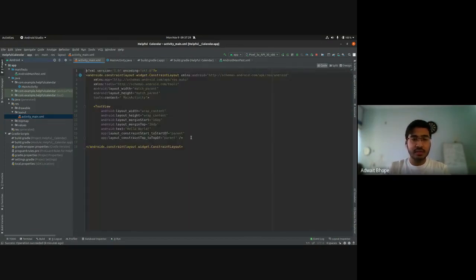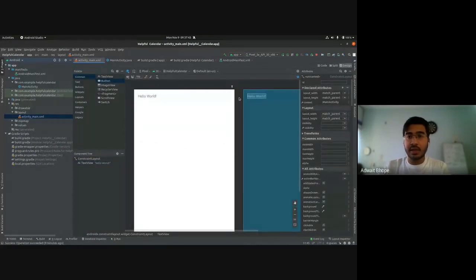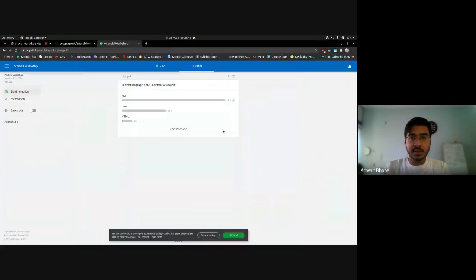But what Android Studio does for you is create all this XML directly. So conventionally, developers just used to write XML over here. They used to just write text view. They used to set all these constraints and height, width, everything manually, using code. But now they just use this more intuitive design layout, and Android Studio converts it into XML. And no, Android does not use HTML for UI. It uses XML.